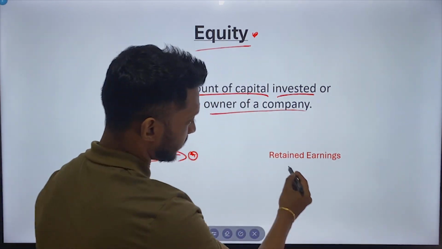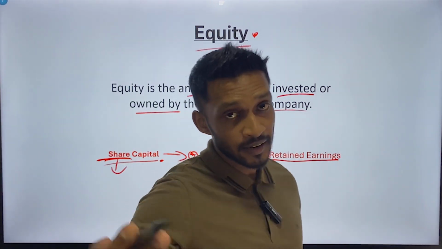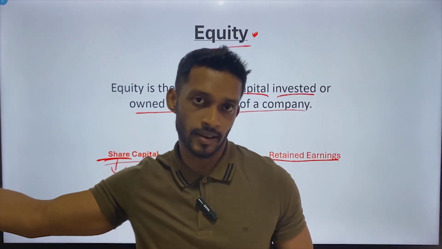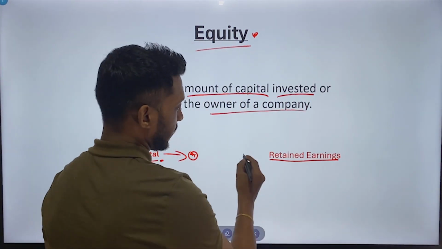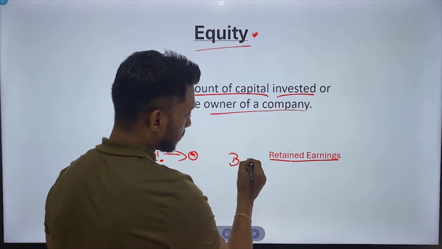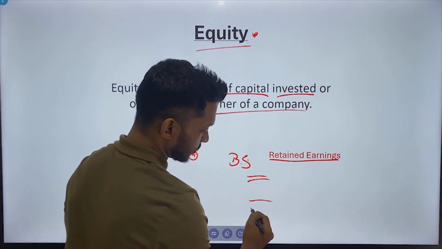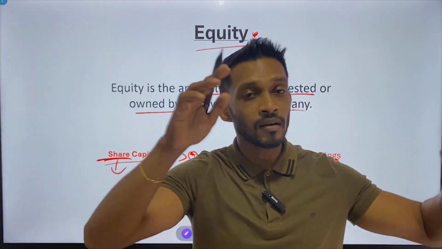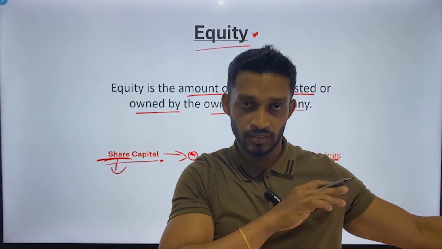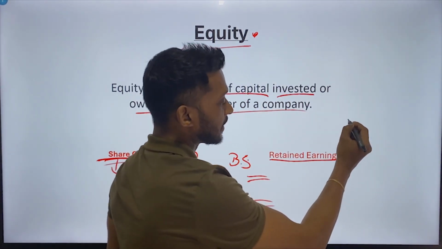As well as retained earnings. What is retained earnings? Retained earnings comes from the P&L. We'll show you the link in next videos. In the balance sheet, if you want to tally the balance sheet, you have to bring the income statement balance to the balance sheet. That balance we get into the retained earnings.